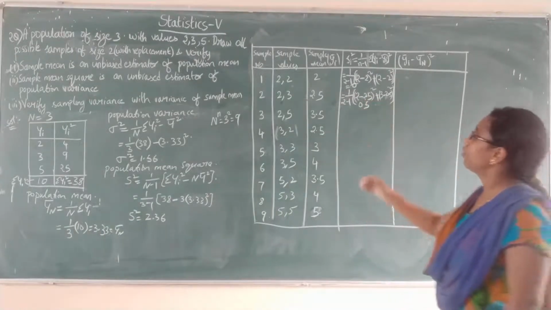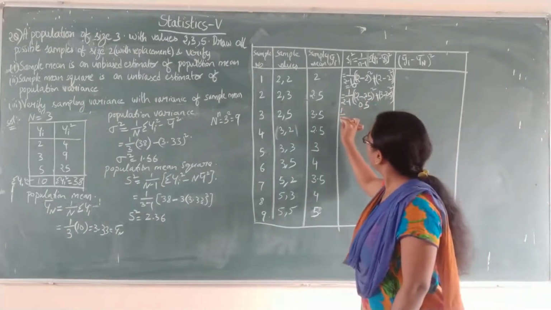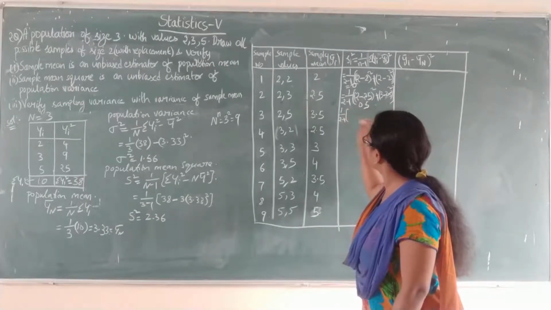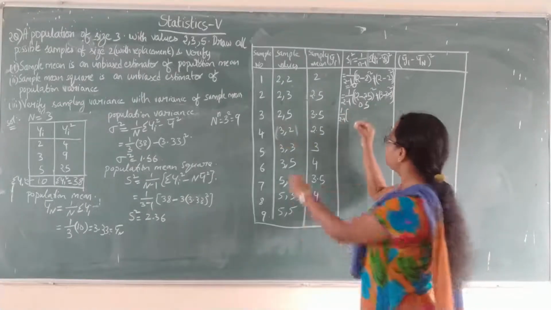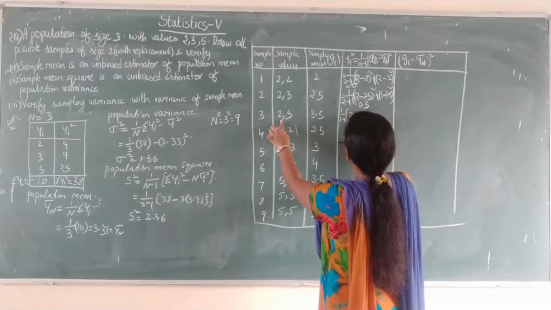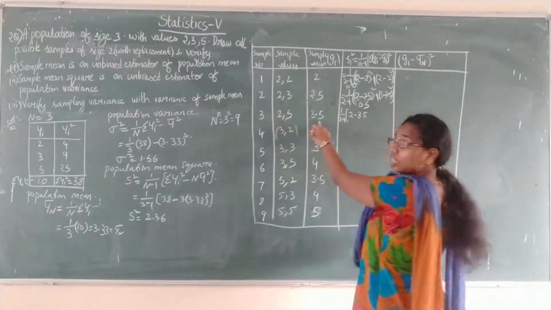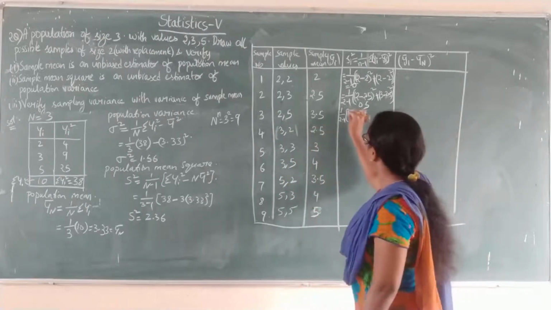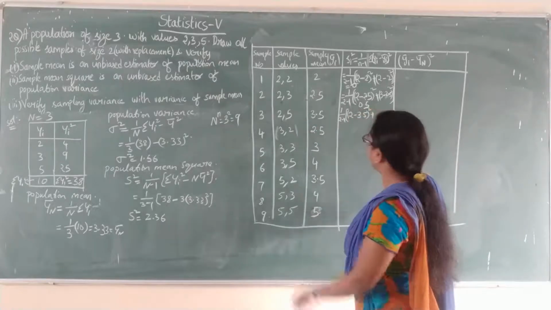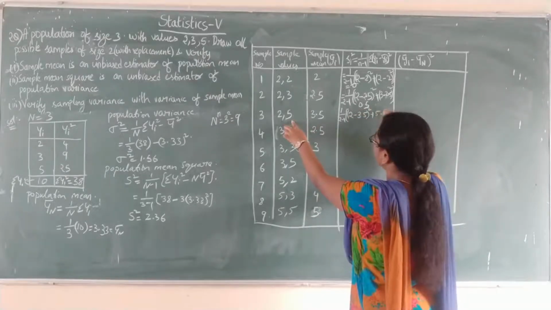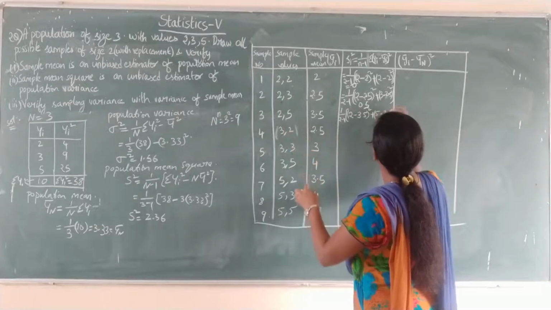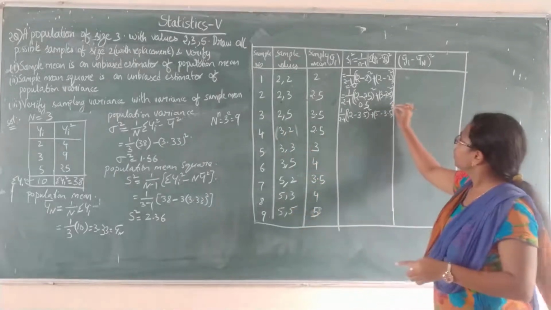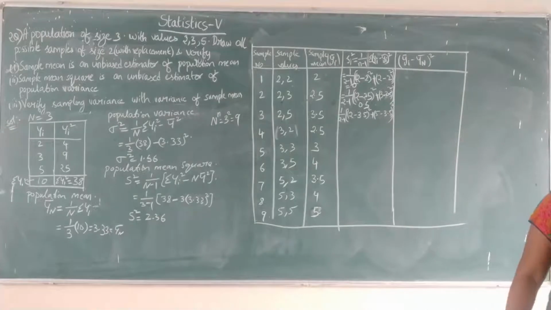Next, coming to the third value. How will you find the third value? 1 by 2 minus 1 as it is. What is the first value? 2. So 2 minus 3.5. Here the corresponding mean is 3.5. So (2 minus 3.5) whole square plus (5 minus 3.5) whole square. So this is Si square. So you have to find all the Si squares as usual.